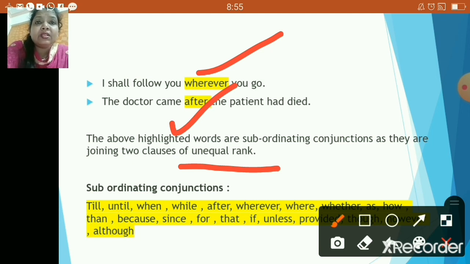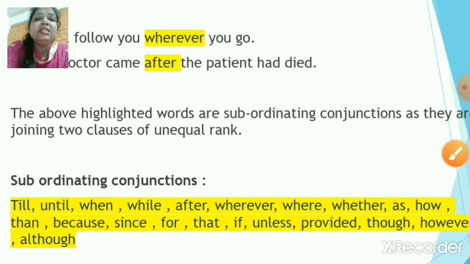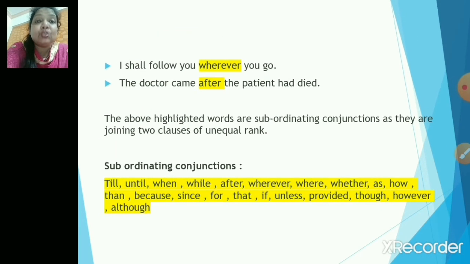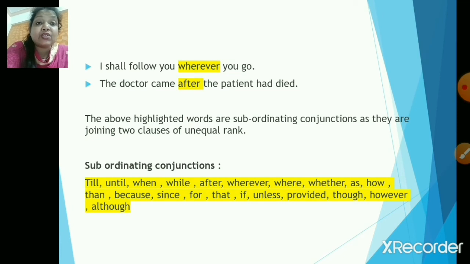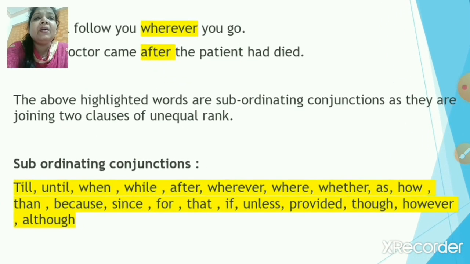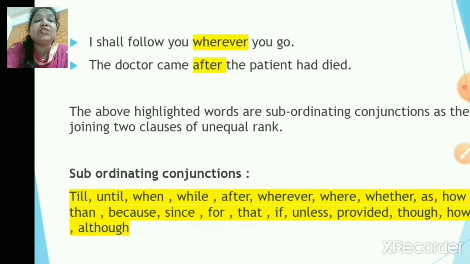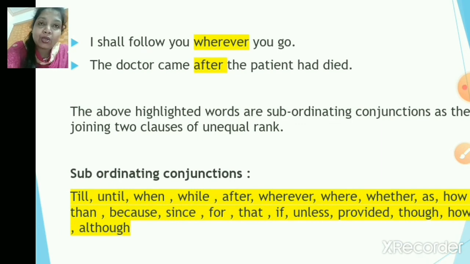Now there are a few words which you can recognize whenever there is a subordinating conjunction, and the words are till, until, when, while, after, wherever, where, whether, as, how, then, because, since, for, that, if, unless, provided, though, however, although. Okay, it's very difficult to memorize all these words. That's the reason it's very easy to pick out the sentence between the independent and the dependent clause, right?